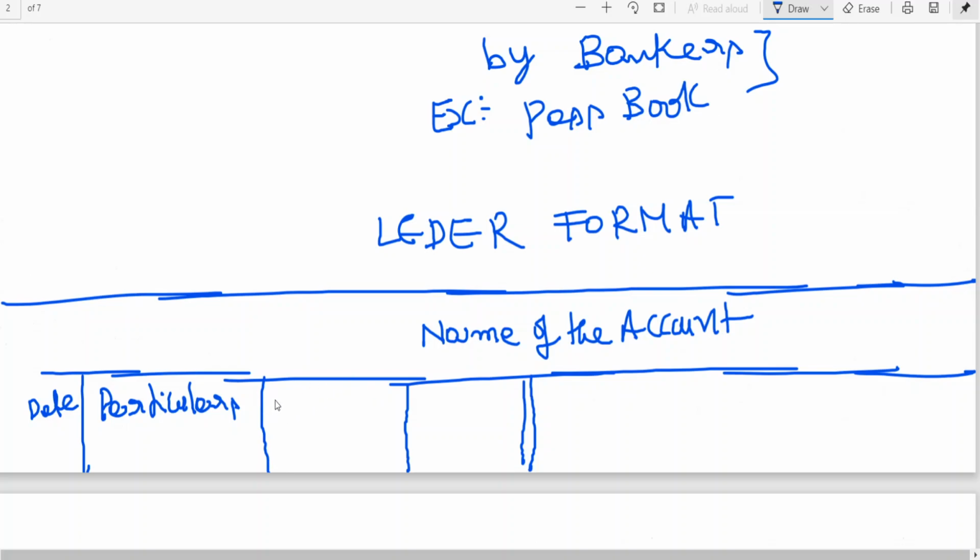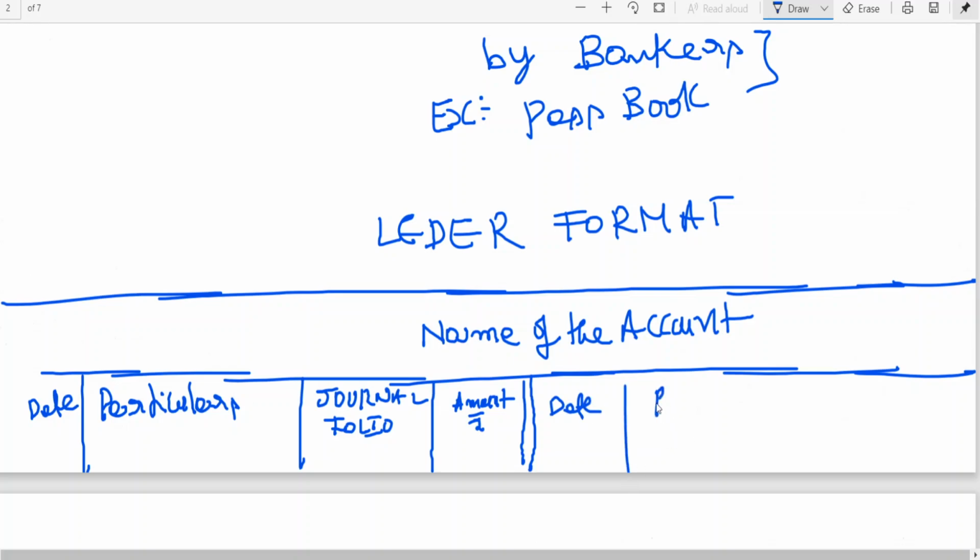Date, particulars, general folio. This is the format of the ledger standard form.